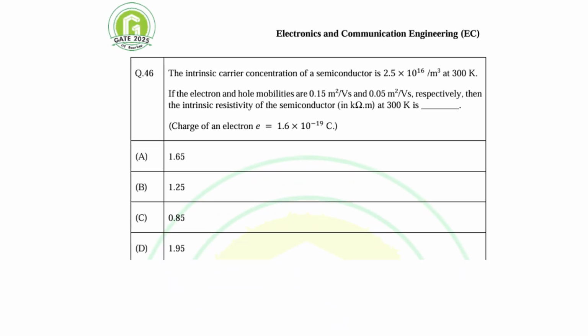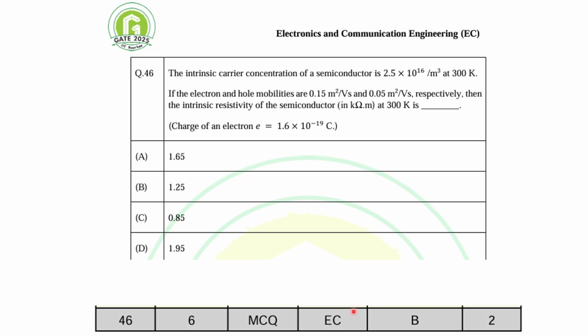Okay, let's take one more question. So here the question is, the intrinsic carrier concentration of a semiconductor is given, that is 2.5 times 10 to the power 16 per meter cube at 300 Kelvin. If electron and hole mobilities are given, right, then the intrinsic resistivity of the semiconductor has been asked here, right? So very simple question. As per the answer key, your answer should be 1.25, that is B is correct.